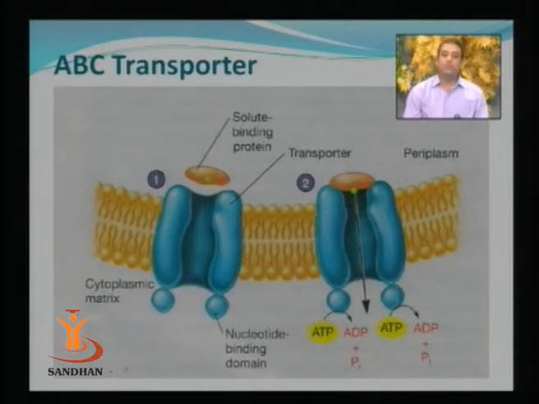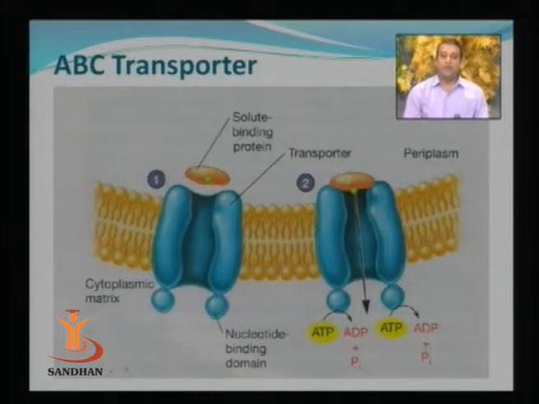And this transporter protein, as you can see, has two domains, arranged in such a manner that the first domain is exposed to the external environment, and the second domain is in contact with the cytoplasm. Now the first domain is the domain at which the ligand is going to bind. So it is a solute binding protein, and the solute is going to bind at the first domain, and the second domain is a nucleotide binding domain.